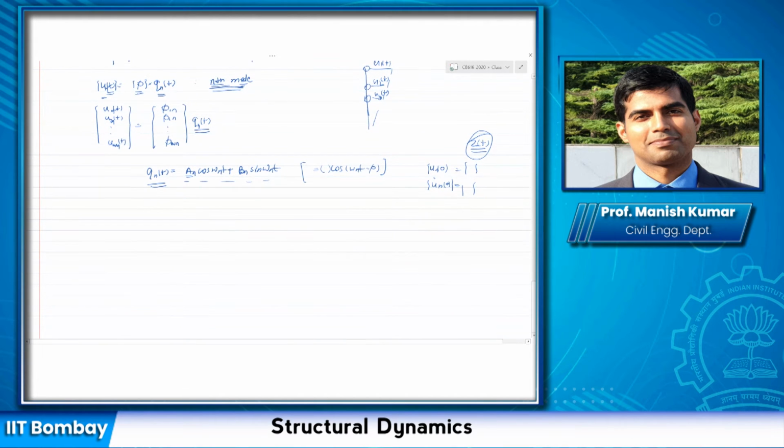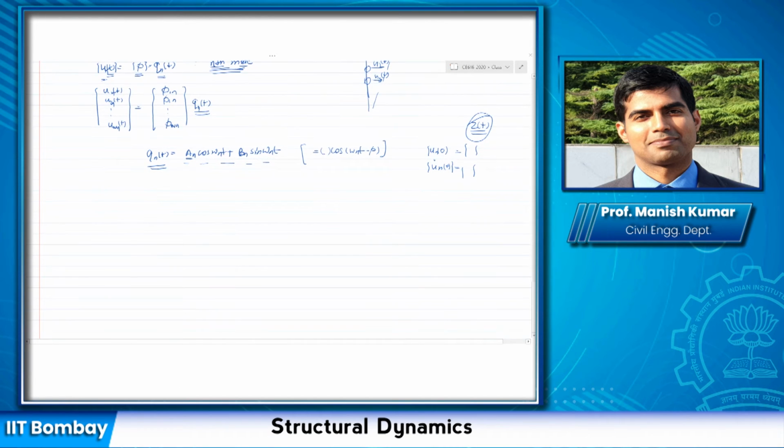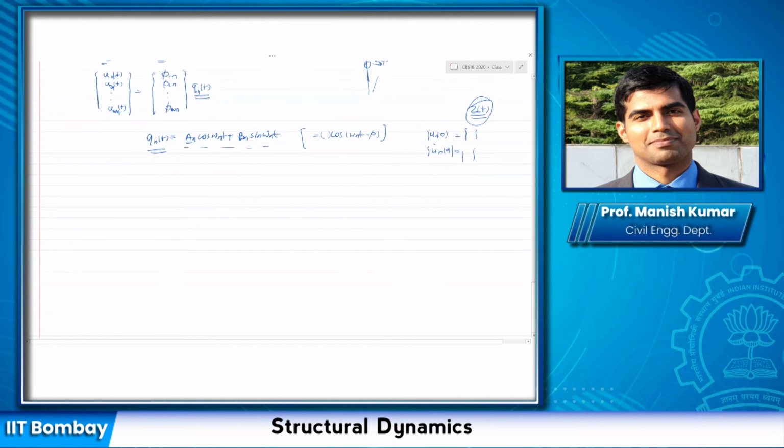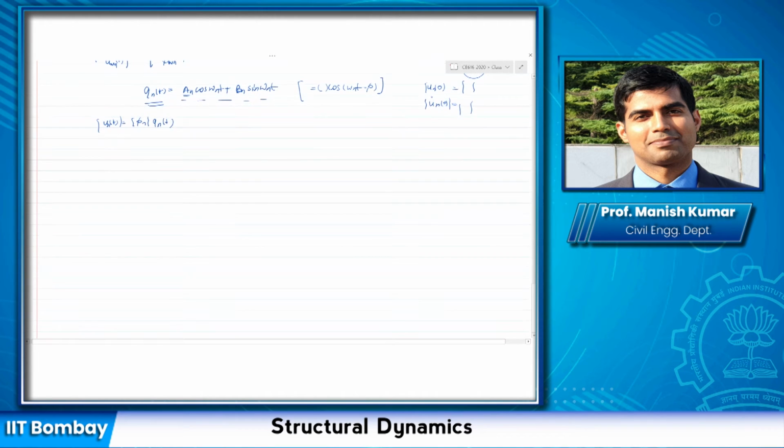So this is how, for any particular nth mode, the equation of motion can be written. Now what I'm going to do is substitute this, u_n(t) equal to phi_n times q_n(t), in the equation of free vibration, which was m times the acceleration u double dot plus k times u, equal to 0.